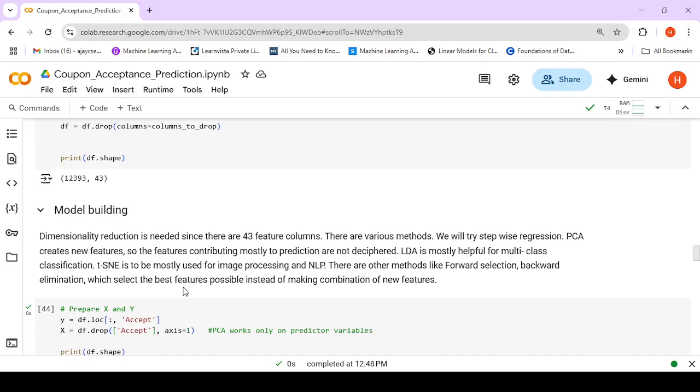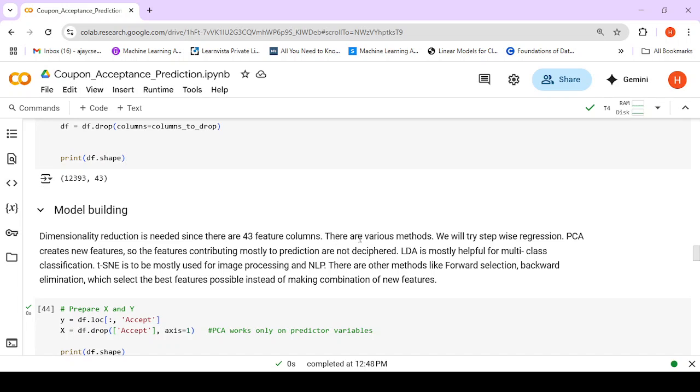So here we make use of RFE. LDA is mostly used for multi-class classification. t-SNE is used for image processing and NLP. We also have methods like forward selection and backward elimination.